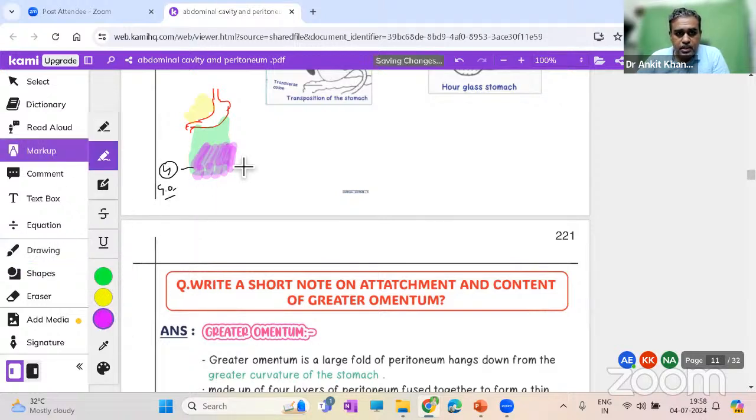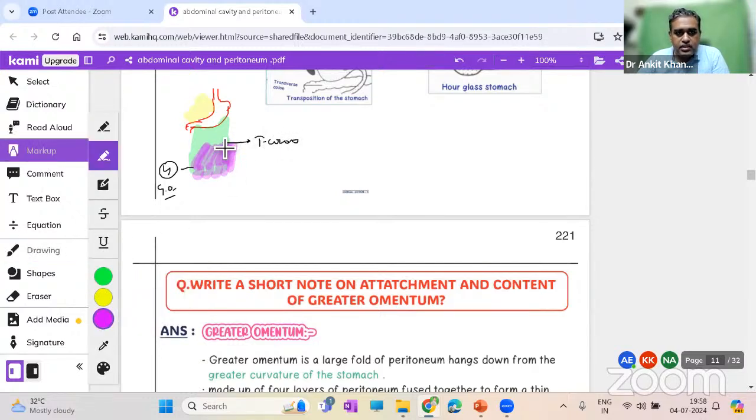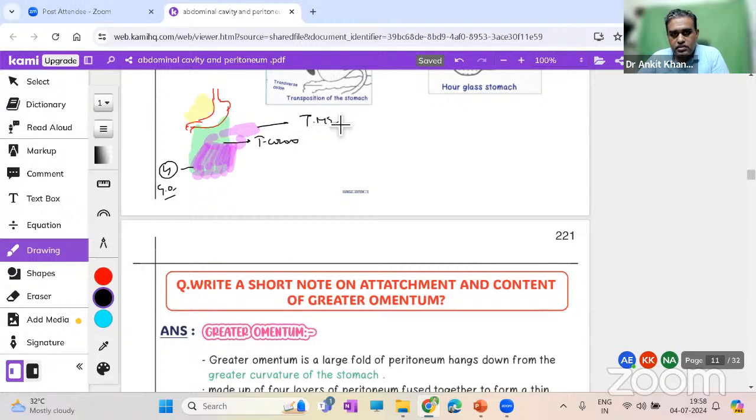Then what's going to happen is that this will go to which structure? This will go to the transverse colon, and then it is going to wrap the transverse colon and form the transverse mesocolon. So there are 4 layers of greater omentum. Try to understand. They are coming from the stomach down, covering the entire intestine, and then those 2 layers are going to go back. As they go back, they don't go directly to the stomach because that is embryology, they go to the transverse colon.